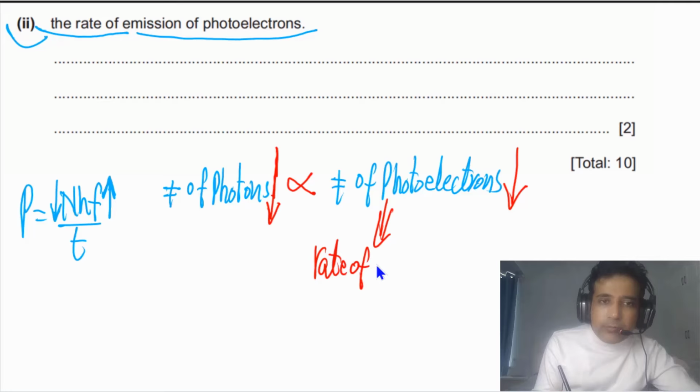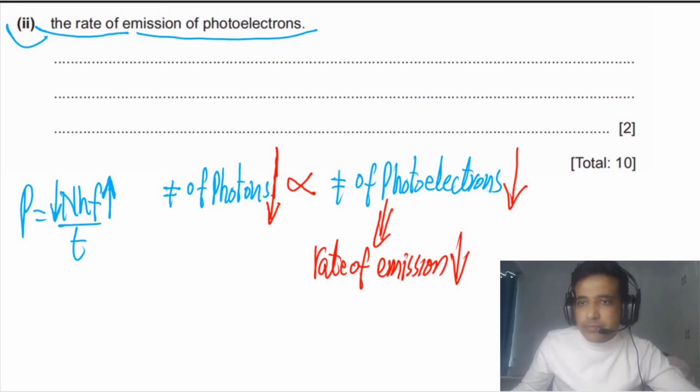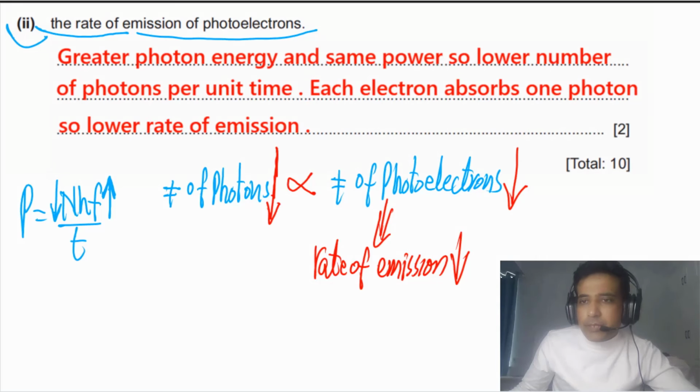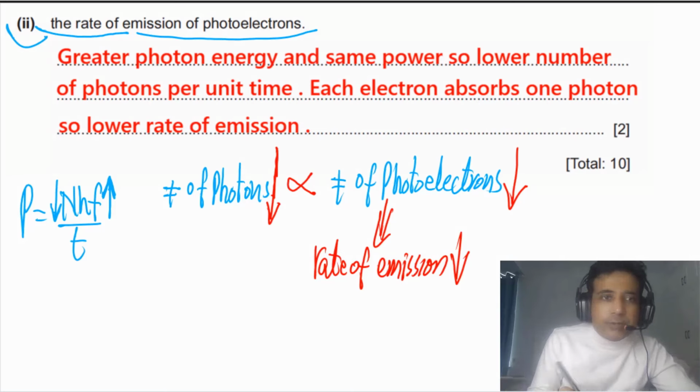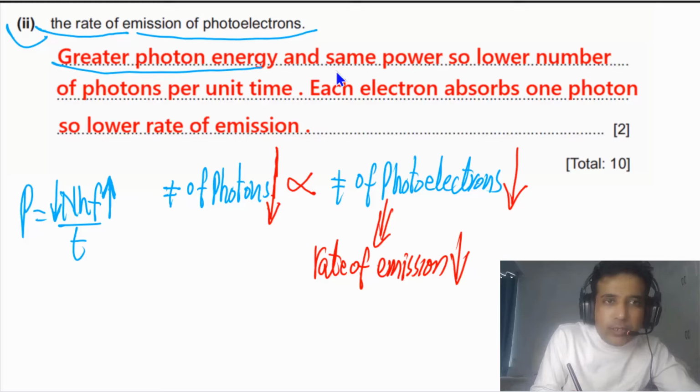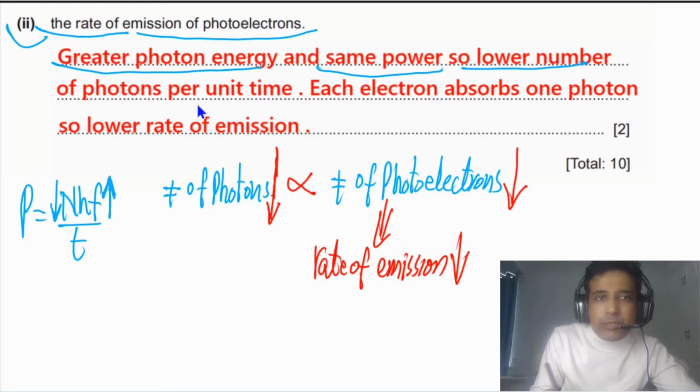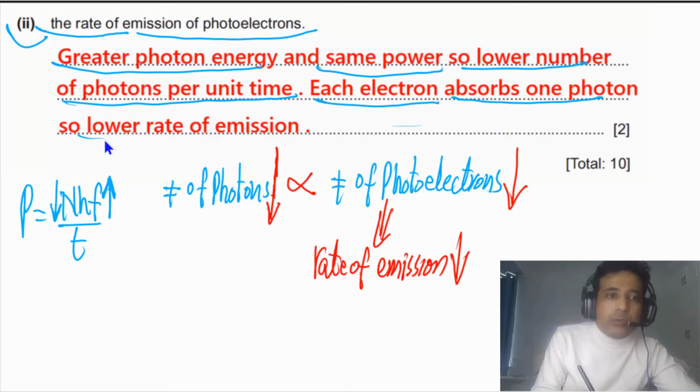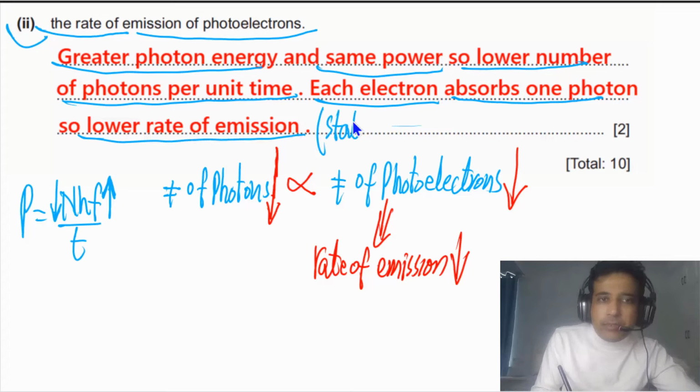Rate of emission decreases. If you have this much understanding, now we can write down our answer. In the answer, you can mention these points. First, greater photon energy, same power, so lower number of photons per unit time. Each electron absorbs only 1 photon, so lower rate of emission. This one is the statement, and the above one is the explanation. If you write down these points, you will get 2 marks.